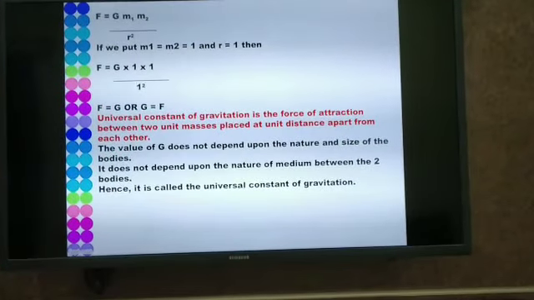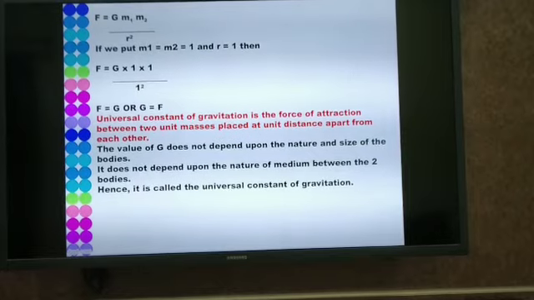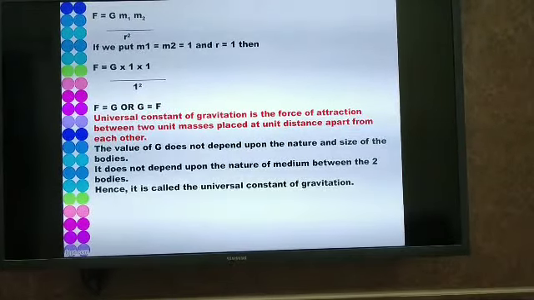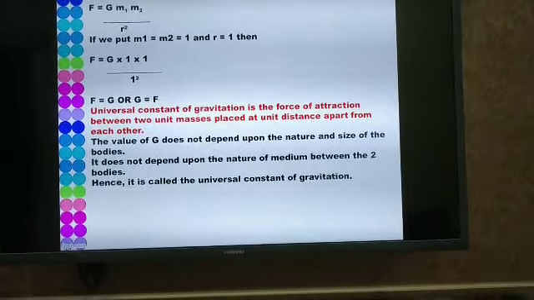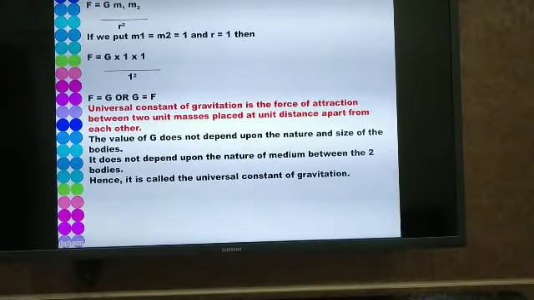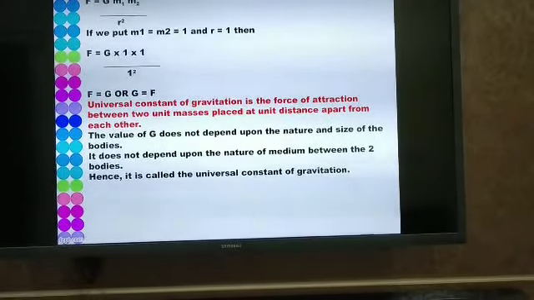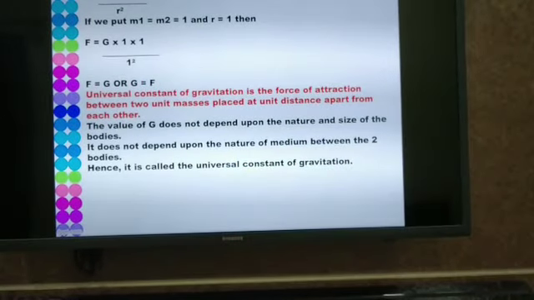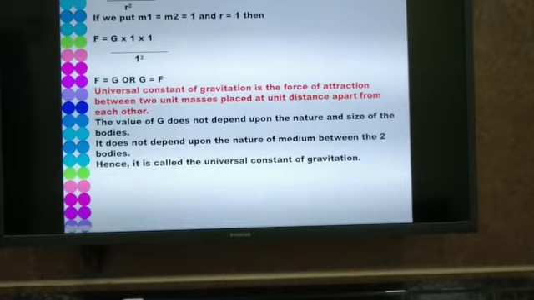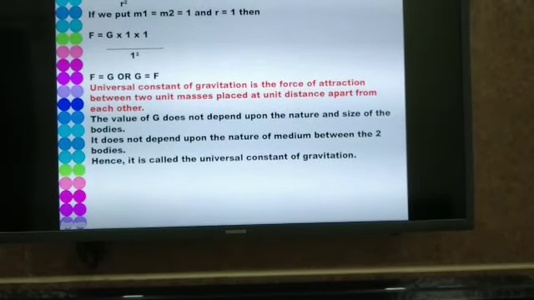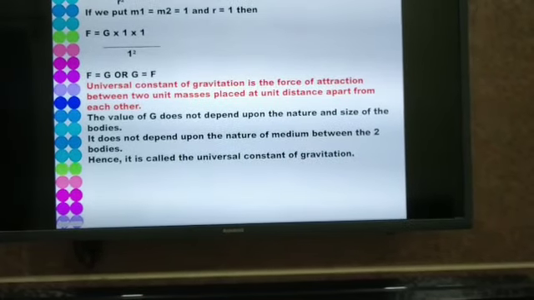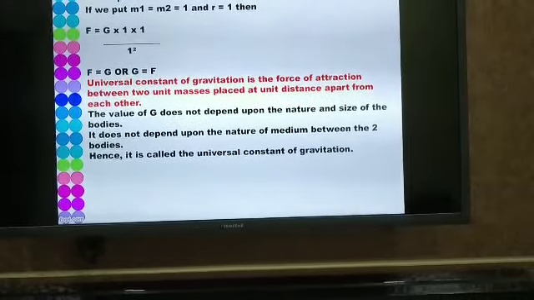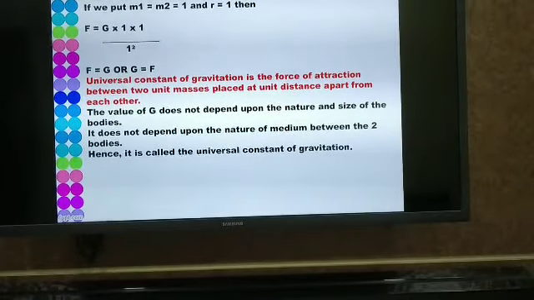Now, why is the value of G called the universal constant of gravitation? This is because the value of G does not depend upon the nature and size of the bodies. The bodies may be solid or liquid or in gaseous state. They may be small in size, they may be bigger in size. So value of G is independent of nature and size of the bodies.